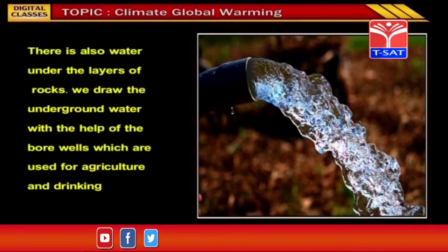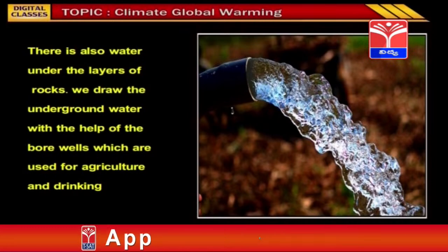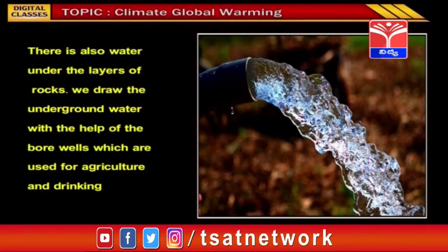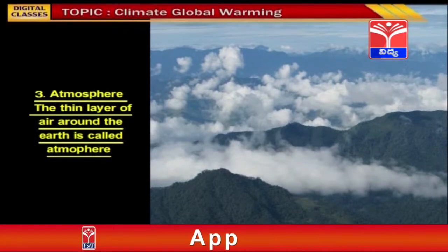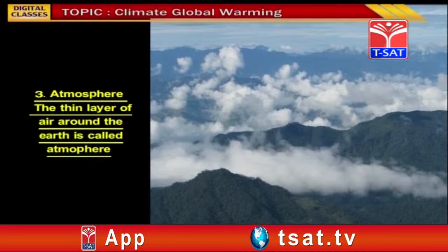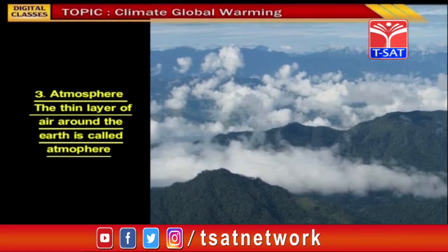So, apart from the water bodies you see on the surface of the earth, there is some water underground which we draw with the help of bore wells, which we call groundwater. We use this groundwater for agriculture and drinking. This water also comes under hydrosphere. Atmosphere. The thin layer of air around the earth is called atmosphere. Observe this picture. You can see high mountains in this image with clouds passing by them. The clouds and the air above the surface of the earth all come under atmosphere.